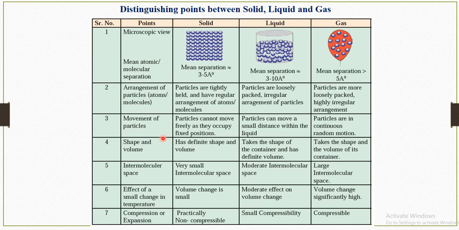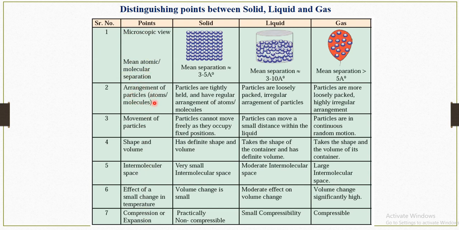Okay. Now here distinguishing points are given between the states of matter such as solid, liquid and gases. Here we will discuss the differences between solid, liquid and gases. Some points are given. The first point is the microscopic view, or what we can say, mean atomic or molecular separation.